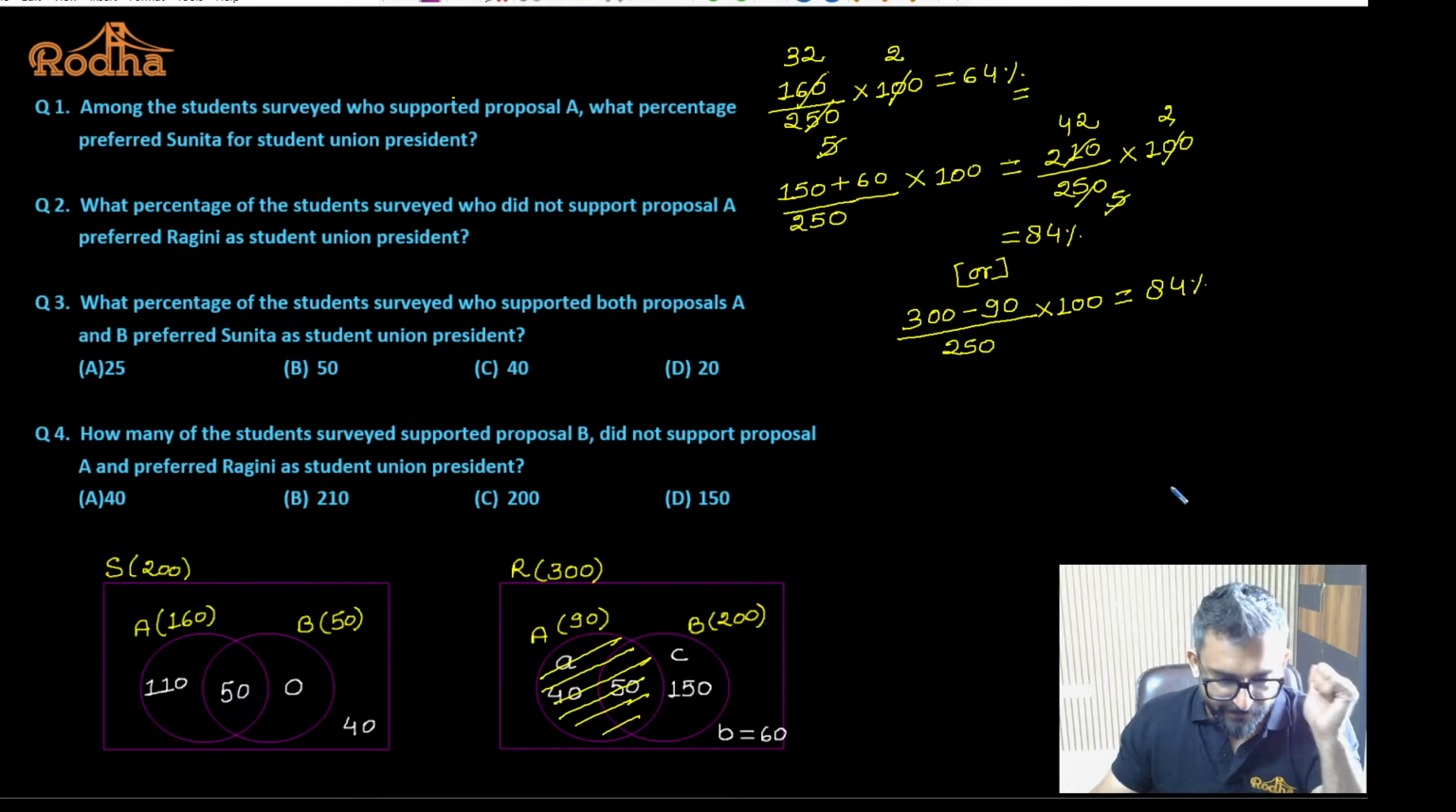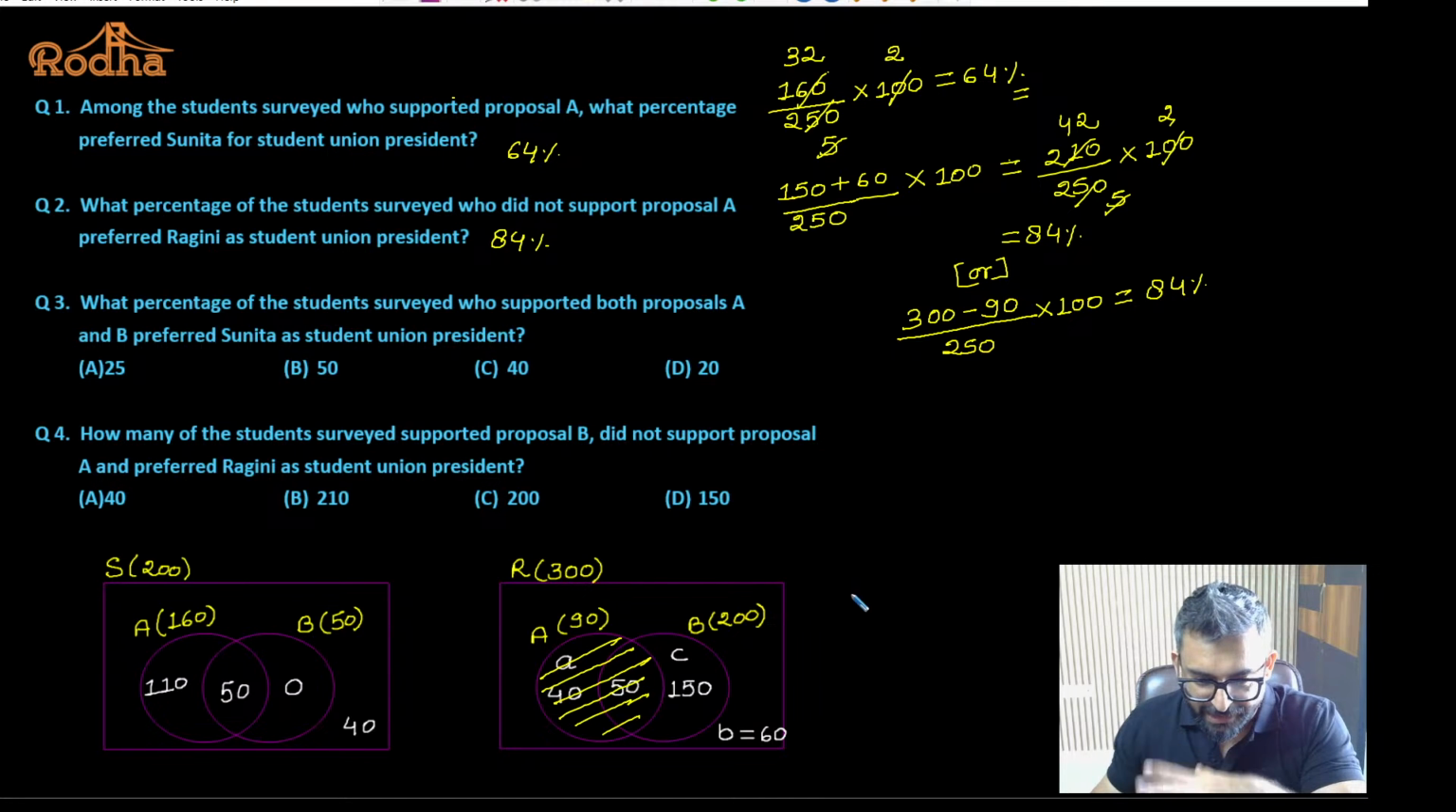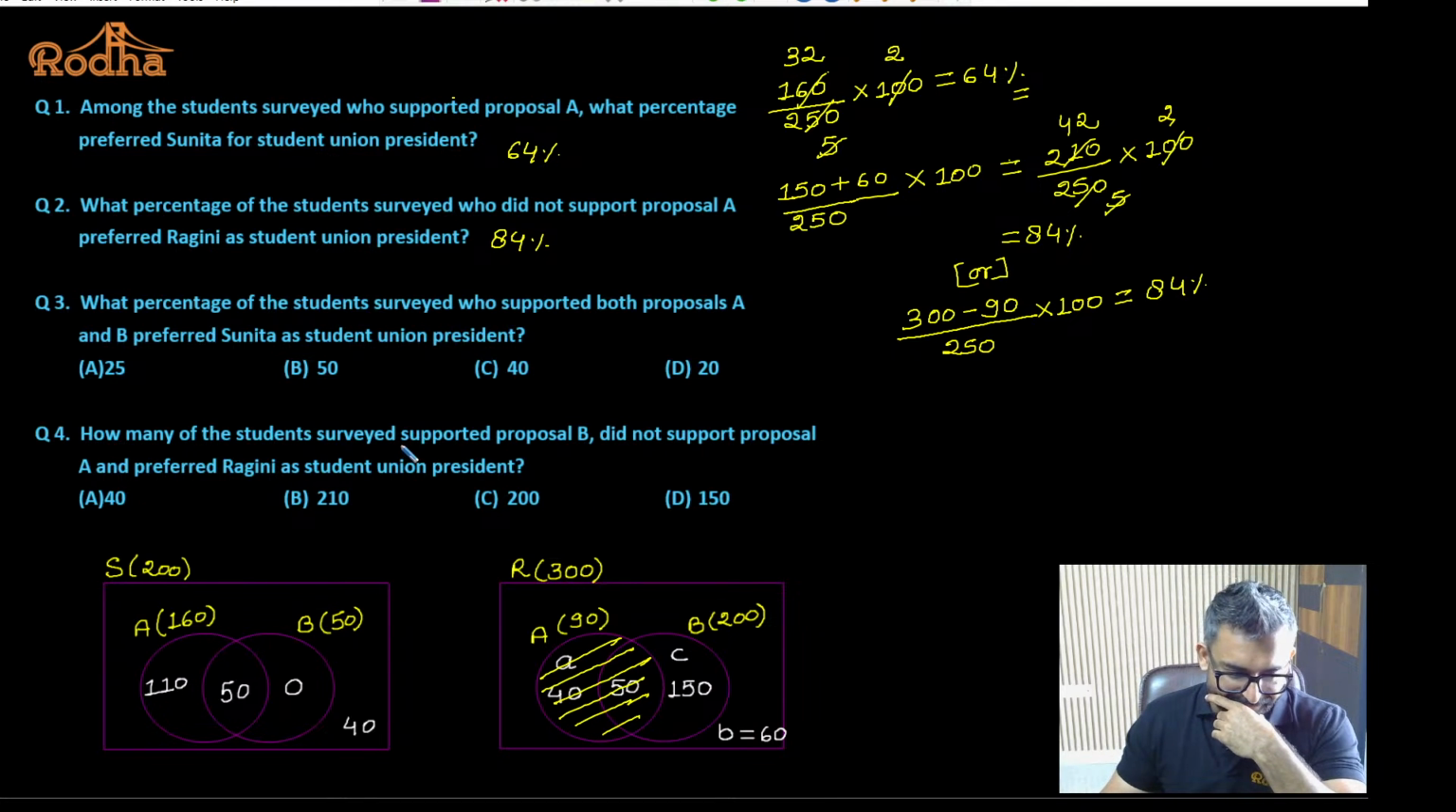Is it okay, guys? Fine with this? So the answer for the first question is 64%. The answer for the second question is 84%. Clear? Any doubt in this? Priya, Nitesh, Pratikna, Harsh. Okay, fine. Let's move ahead then.